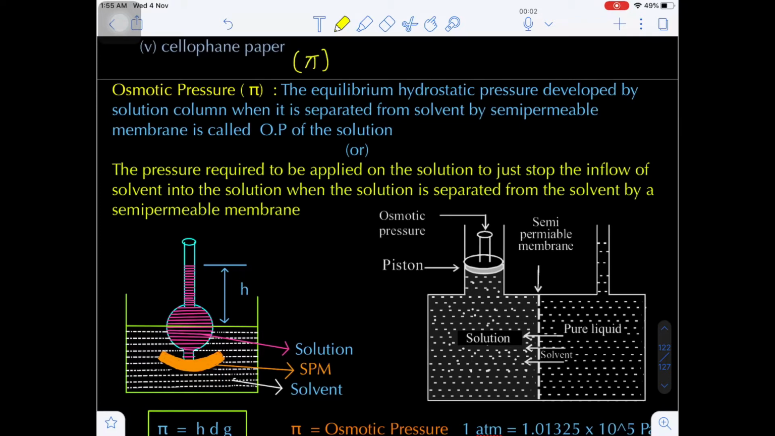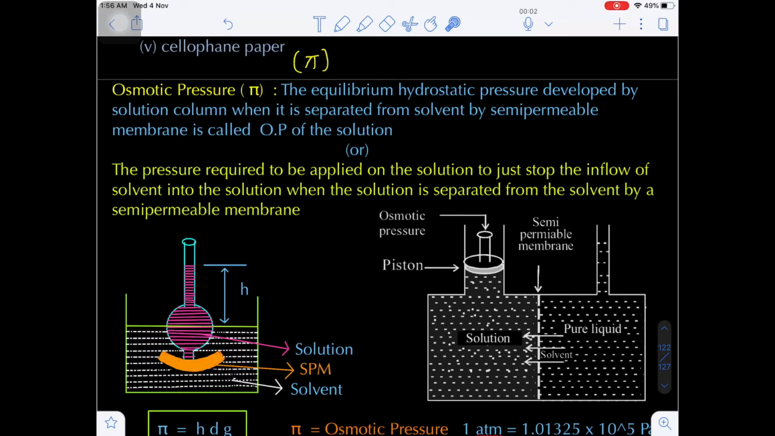Okay. Now, what is the definition of osmotic pressure? The equilibrium hydrostatic pressure developed by the solution column when it is separated from the solvent by a semi-permeable membrane. Are you getting my point? That means when a solvent and a solution get separated by a semi-permeable membrane, then what happens?